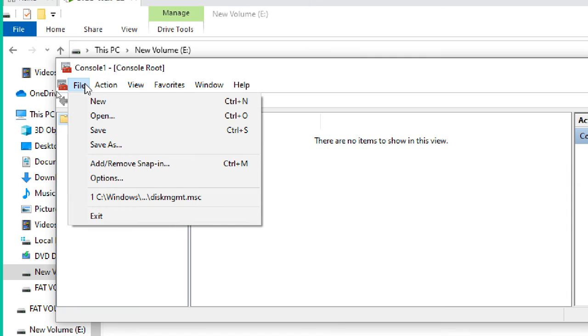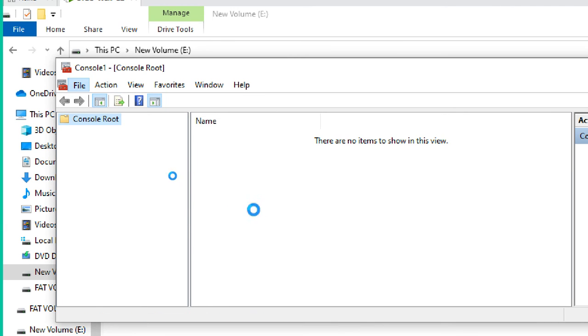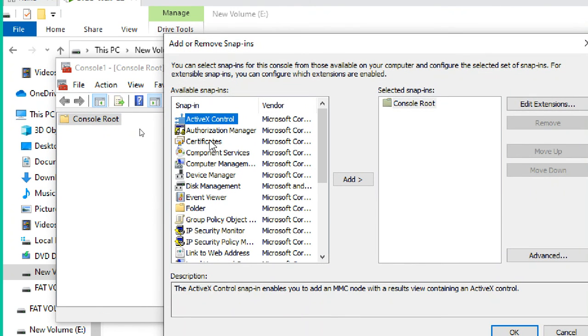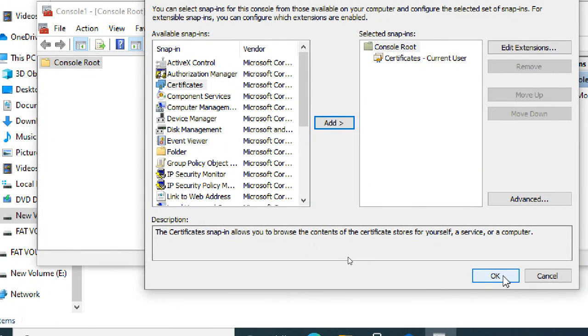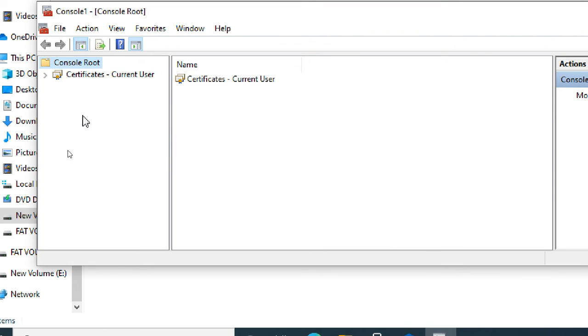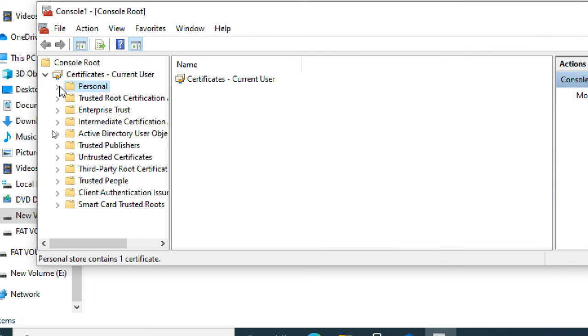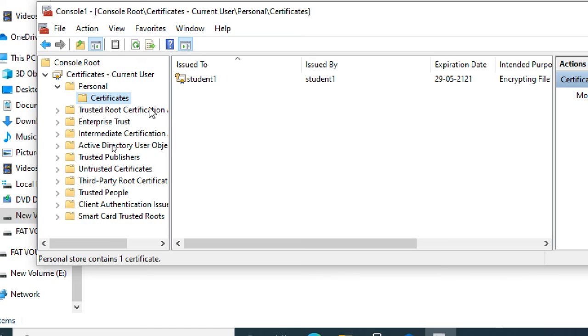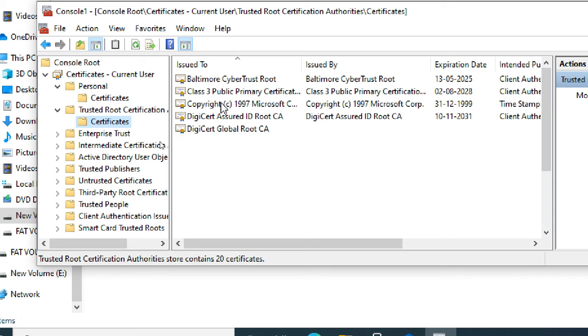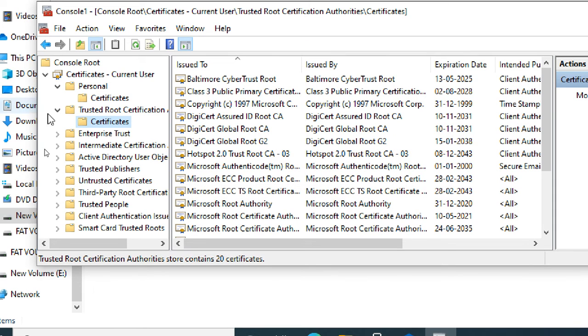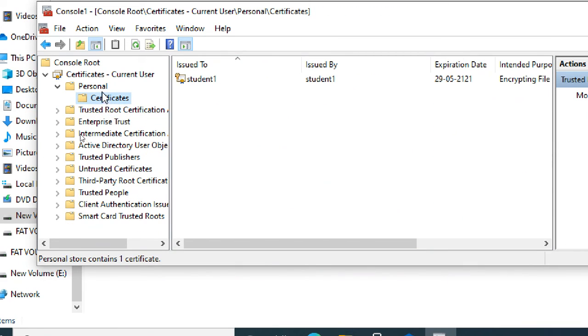I'm going to MMC. Next step is remove snap-in, next. Certificates added. Okay, now personal. This certificate is under personal. There are different places for different certificates like this. Here also some certificates are there, right? So our certificate is under personal certificates here only.